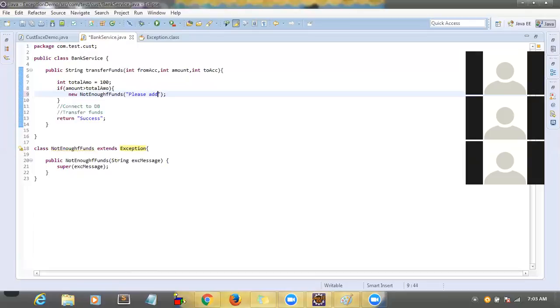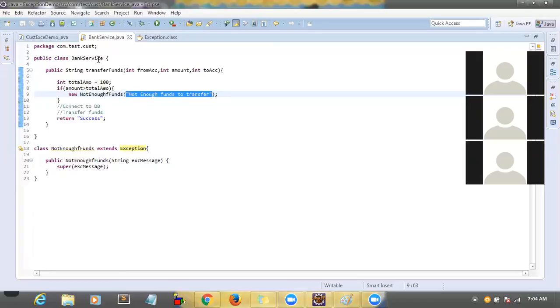Please add enough funds, then transfer. Okay, I want to display this message: please add enough funds, then transfer, or not enough funds to transfer. Some message, you can write whatever you want. So what is the purpose of this message? Whatever message you write here will be displayed to the user.